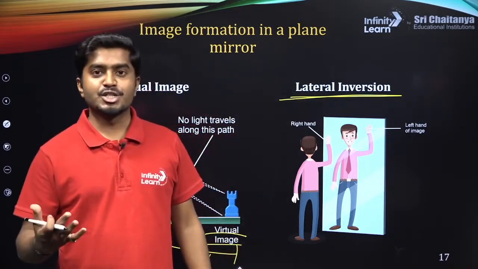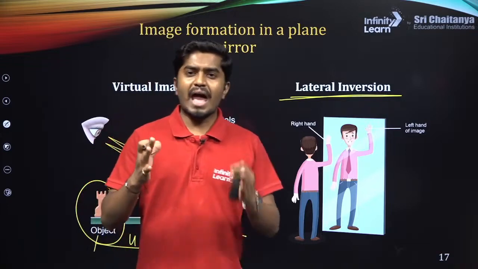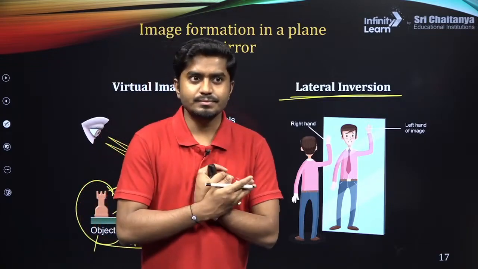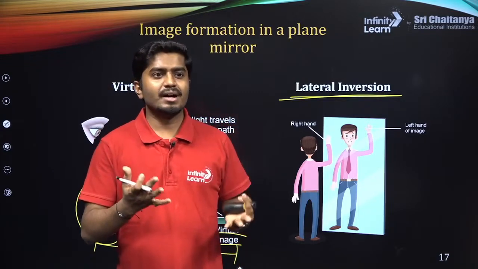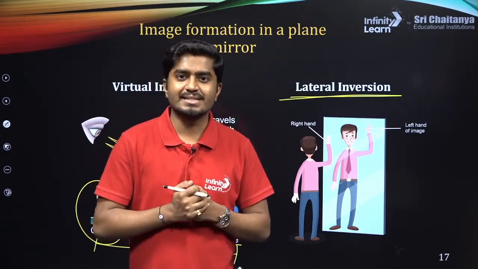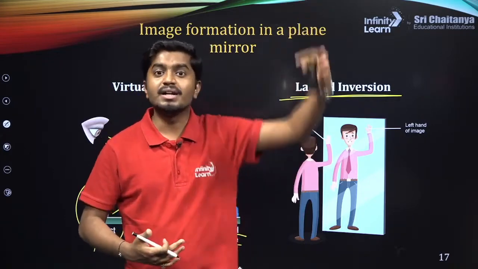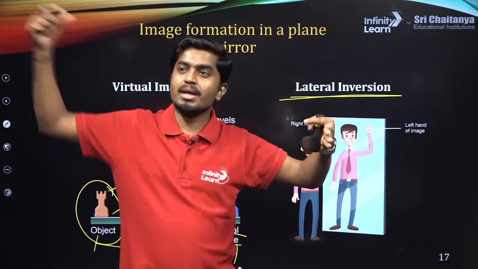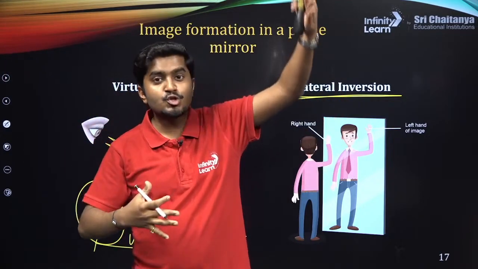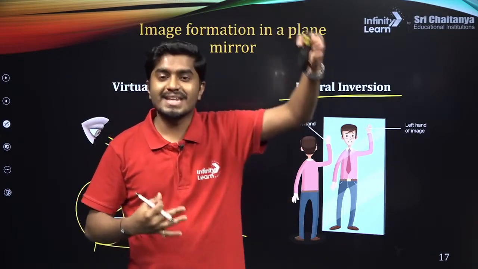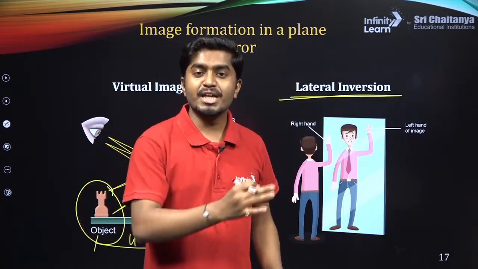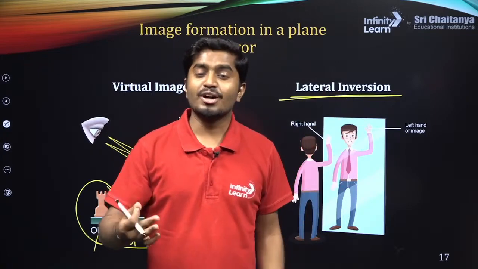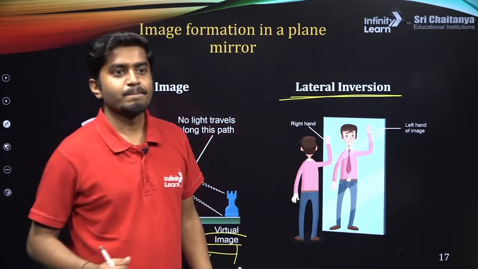What is the real image? Have you seen a cinema screen? Nowadays we have very advanced techniques, but earlier there used to be a big curtain, and a flash coming from one point, and they used to show on that screen. So whenever you get an image on the screen, that is called a real image.